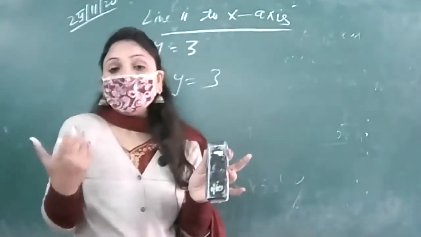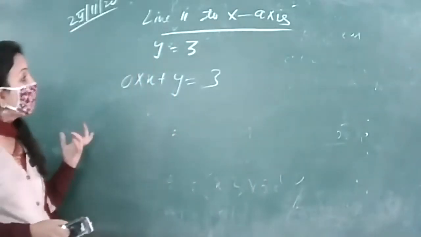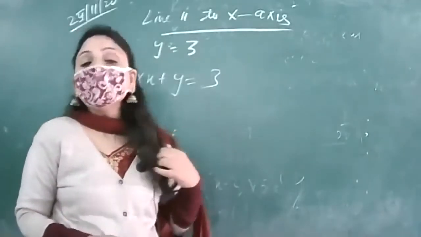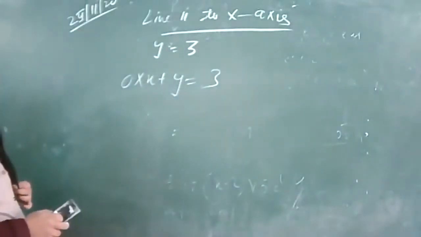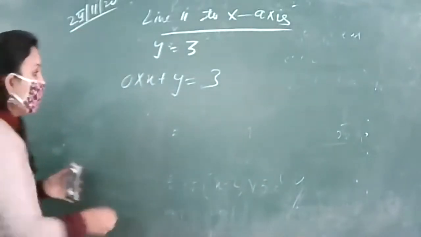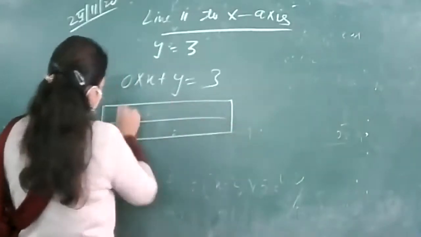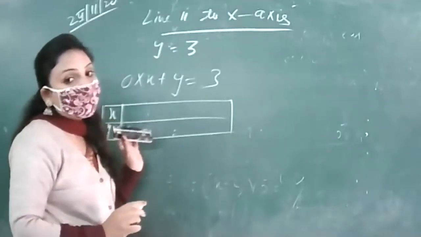It just serves our motive that this becomes a linear equation in two variables. Because whenever we have to draw a graph, we need both x and y. Only then the graph of the equation can be drawn. Right? Now let us have points to plot its graph. So we need points so that we can plot the graph of the equation.